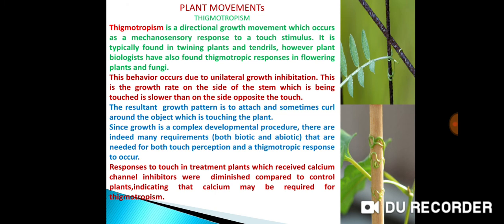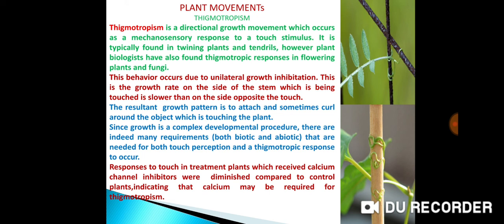This behavior occurs due to unilateral growth inhibition. That is, the growth rate on the side of the stem which is being touched is slower than on the side opposite to touch. The resultant growth pattern is to attach and sometimes curl around the object which is touching the plant. Since growth is a complex developmental procedure, there are many requirements, both biotic and abiotic, that are needed for both touch perception and a thigmotropic response to occur.